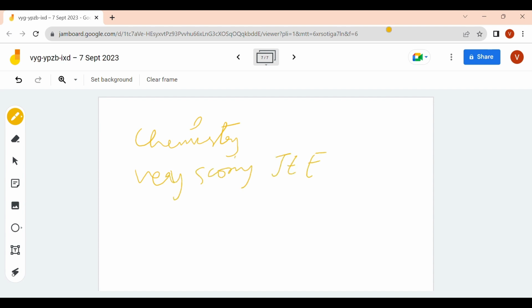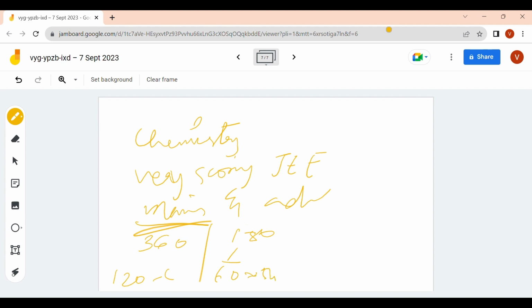in your JEE, that is your mains and advanced as well, because here, if the exam is for 360, you'll be having 120 marks of chemistry in mains, and if the exam is for 180 marks in one paper, you'll be having around 60 marks, nearly. So it's very important, almost 50% is done within 5 minutes of the chemistry paper. In the chemistry paper, 50% of questions you can do in the very first 5 minutes only.